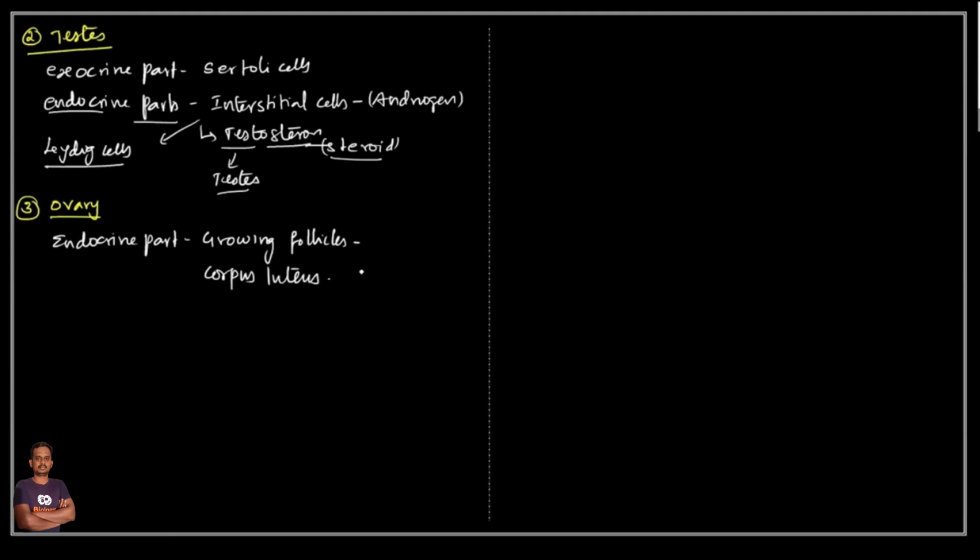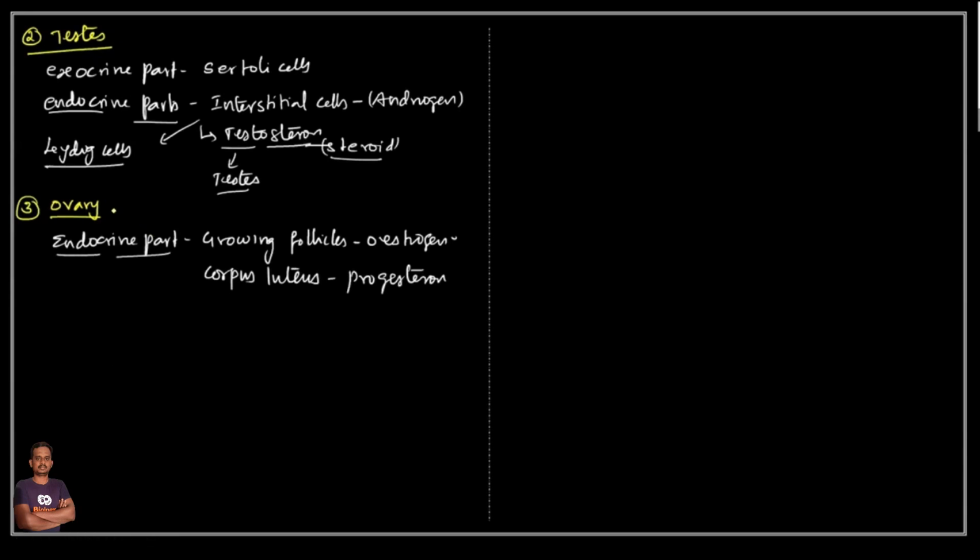The corpus luteum is responsible for synthesis of progesterone, and the growing follicles secrete estrogen. Because it secretes these two hormones, the ovary is also a type of endocrine gland.